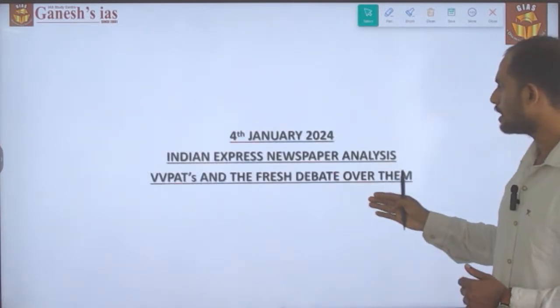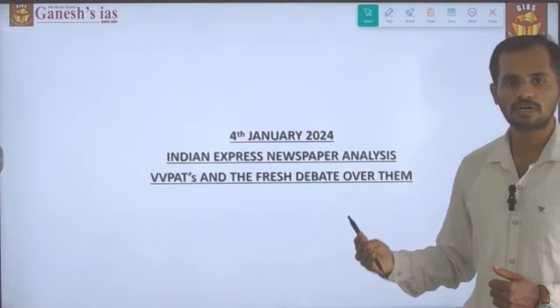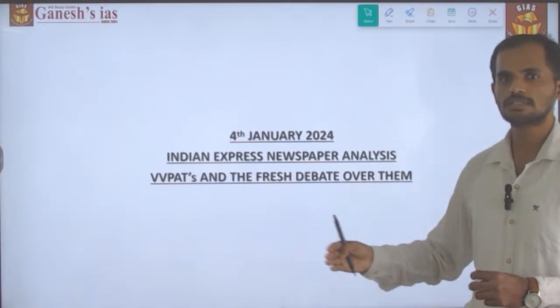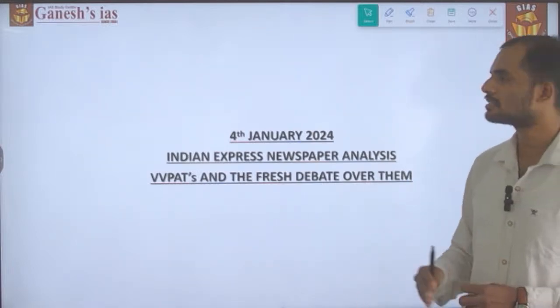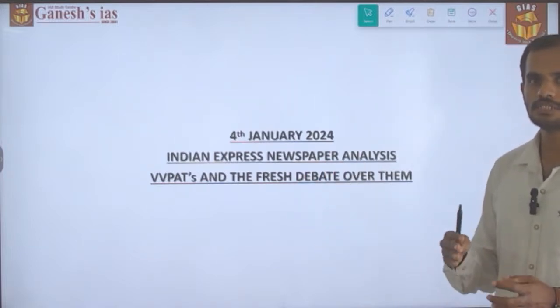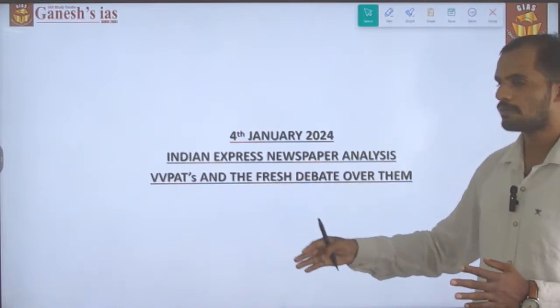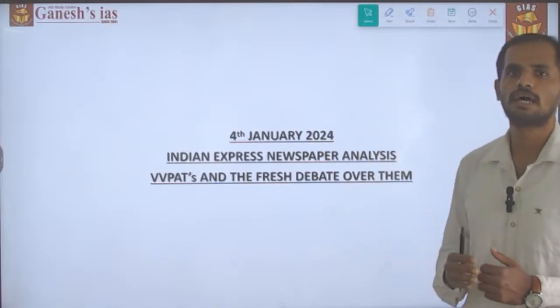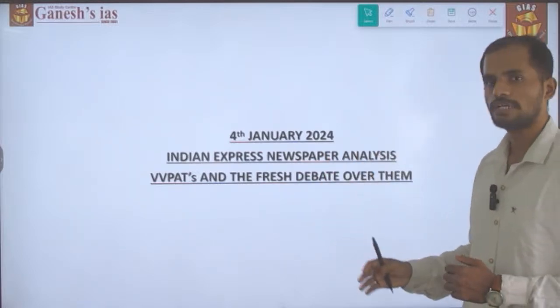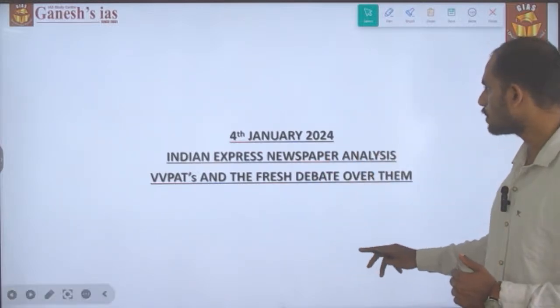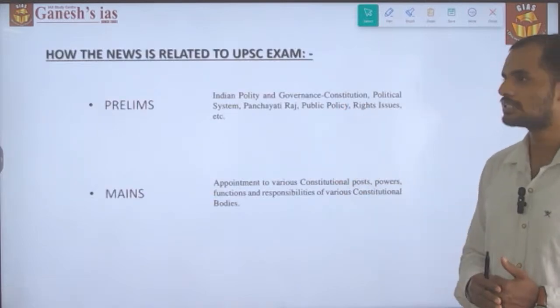VVPAT and the fresh debate over them. So the Lok Sabha election is on the cards in the coming months, so the discussion and debate related to VVPAT has cropped up. That is the reason why the news has also appeared in today's newspaper. Okay, let's first look into how the news is related to the examination.